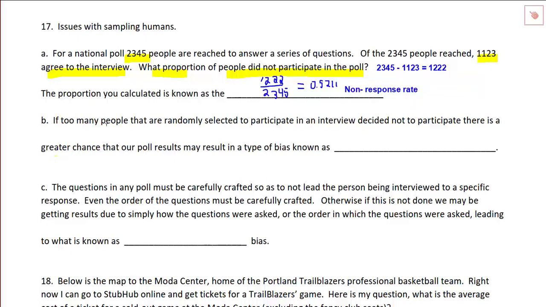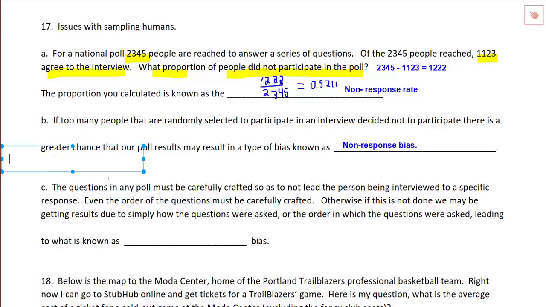Now, if too many people randomly selected to participate in an interview decide not to participate, there's a great chance that a poll may result in a type of bias known as non-response bias. So usually when this non-response rate is high, all of a sudden this triggers non-response bias. But it doesn't mean the result is biased. So how do you know if it's biased or not? The answer is you'll never know.